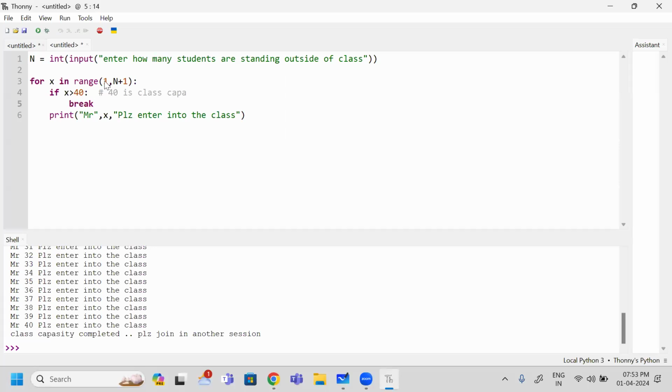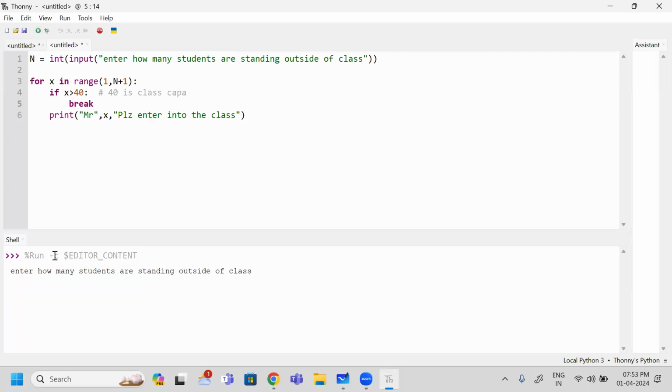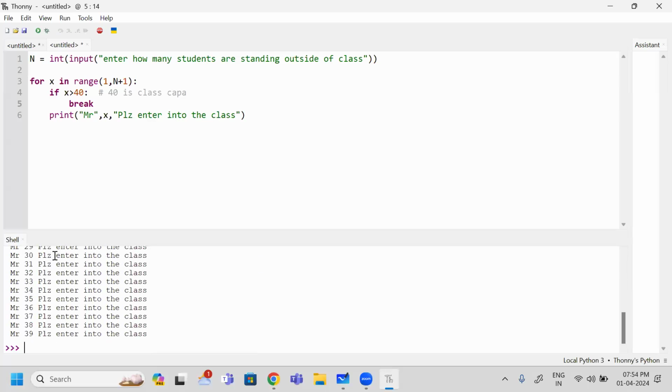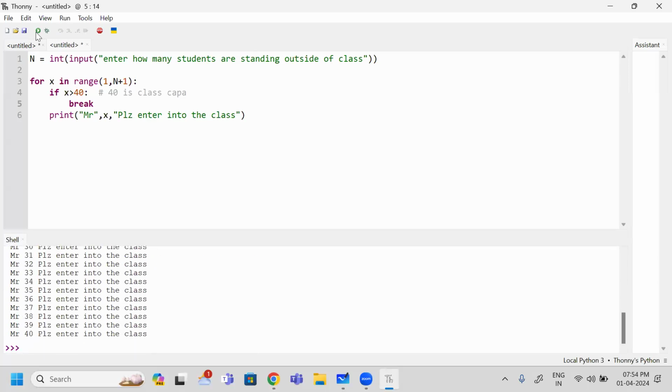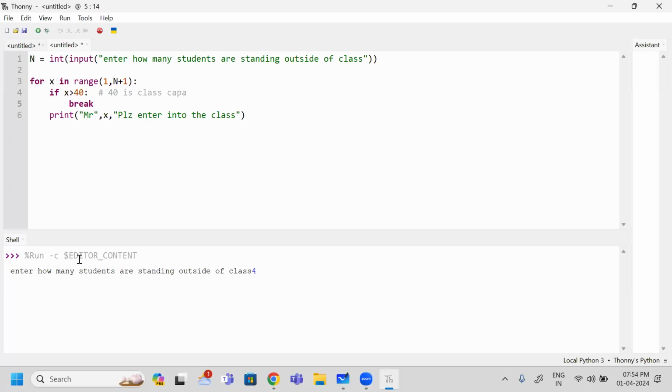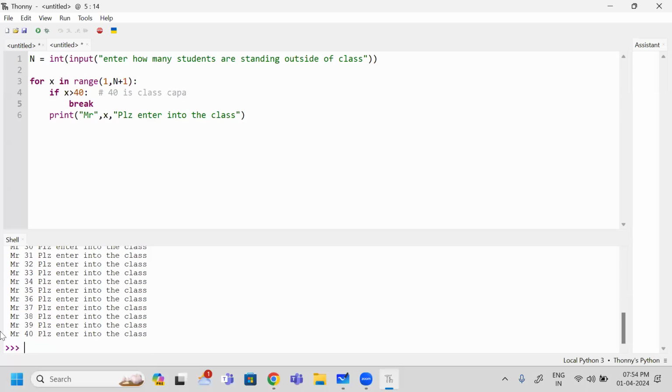So I am going to run this program. Number of students, 39 students are willing to attend my lecture. So for 39 out of 39, I have invited. Then 40 students willing to attend my lecture. 40 out of 40 students I have invited. If it is greater than 40, when I invite 45 students, it will stop at 40 only. When it is terminating, if the X value exceeds 40, then it will be terminated.